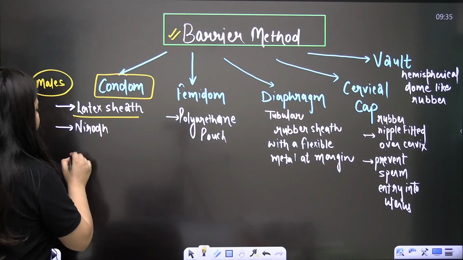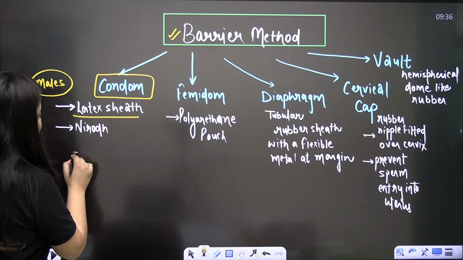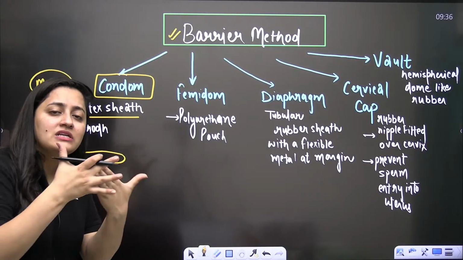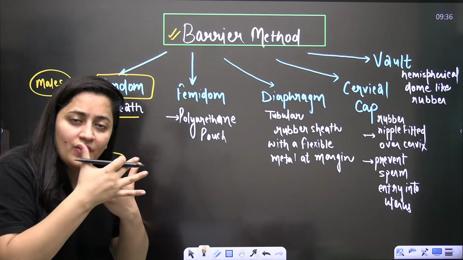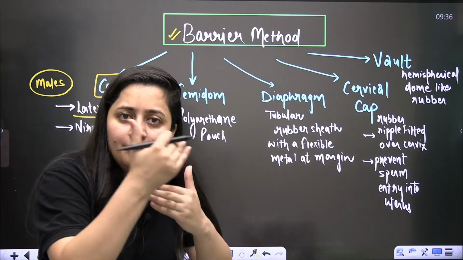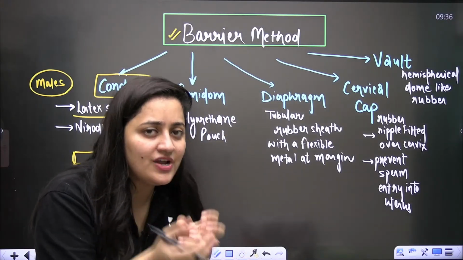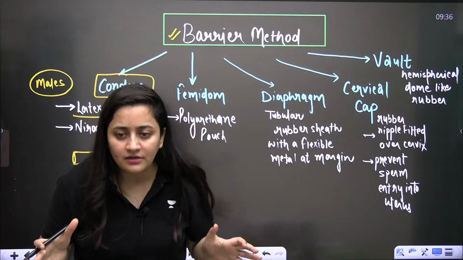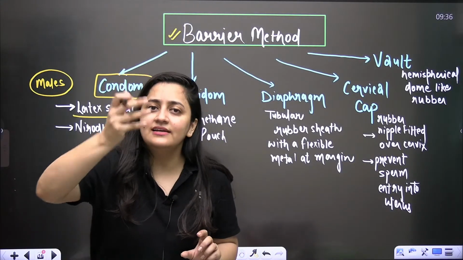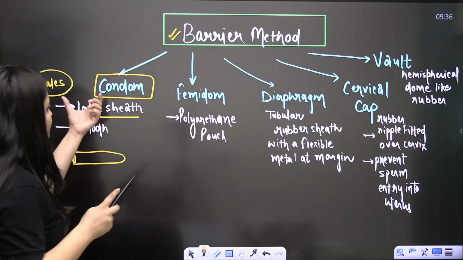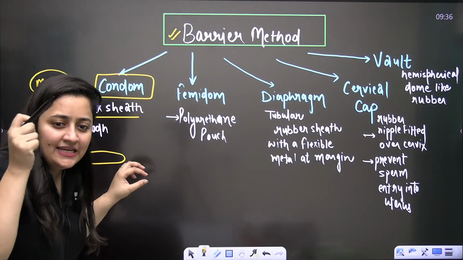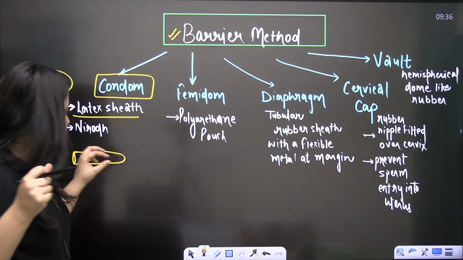So condoms are basically a latex sheath, something like this. It is going to cover the male penis. So during ejaculation, even if the male is ejaculating within the female genital tract, the semen will not be passed there. It will get collected in this latex sheath. So this is the condom, a sheath-like barrier method.